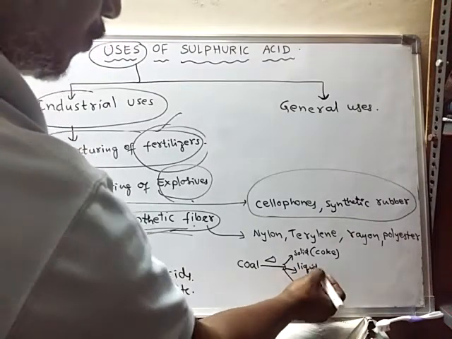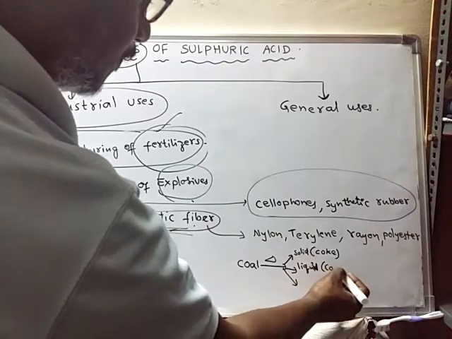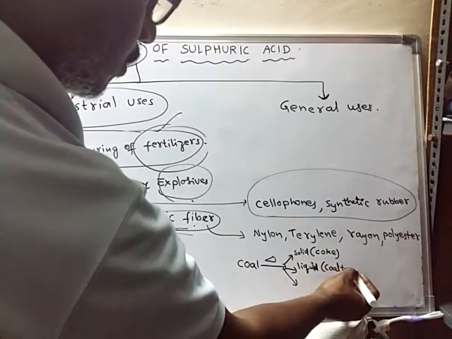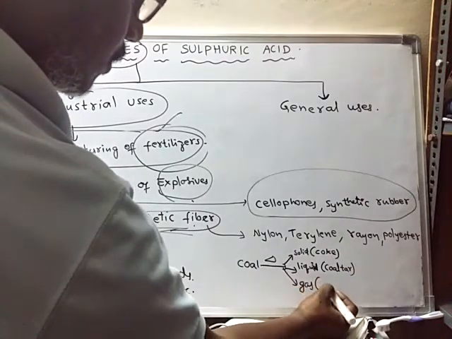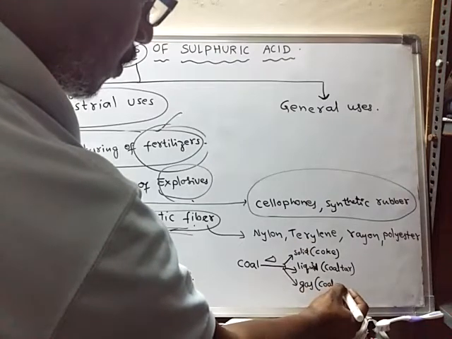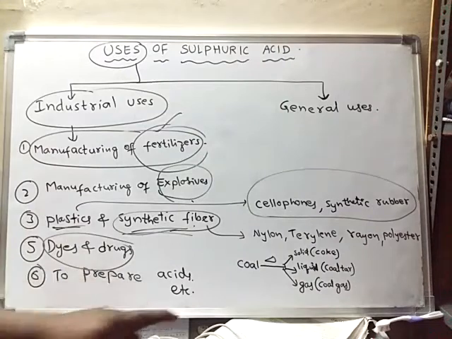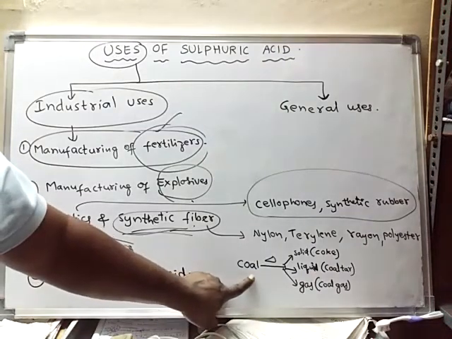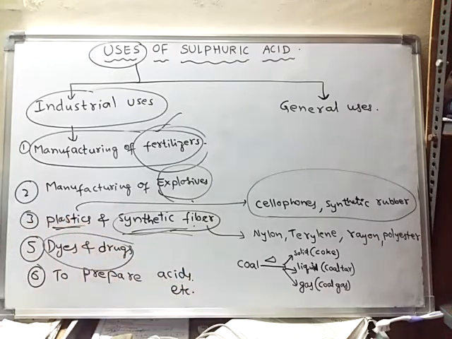Liquid substances are also formed. This is called coal tar, and some gaseous substances are also formed. These substances are called coal gas. So upon heating coal to very high temperatures, that process is called destructive distillation of coal.